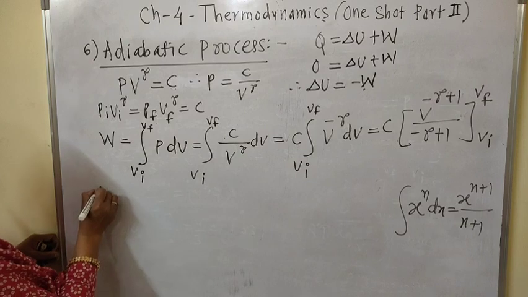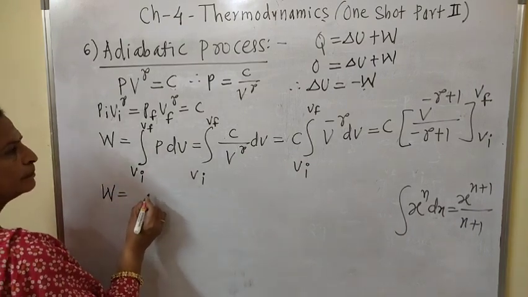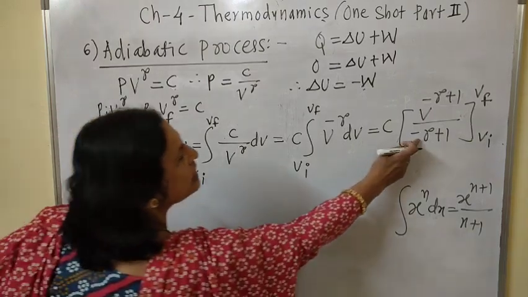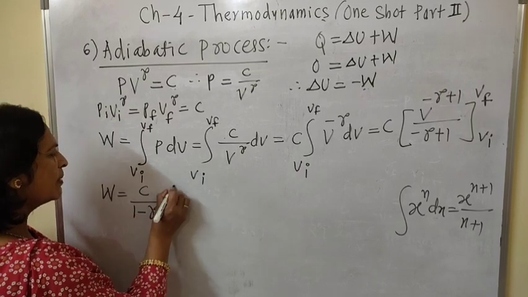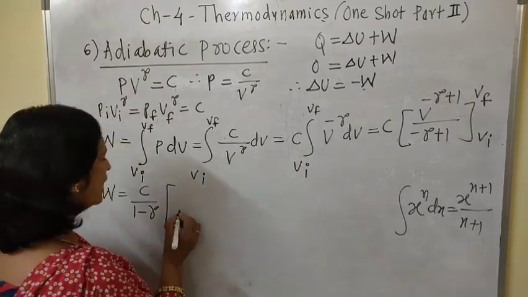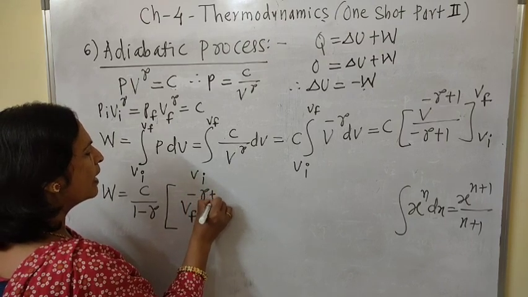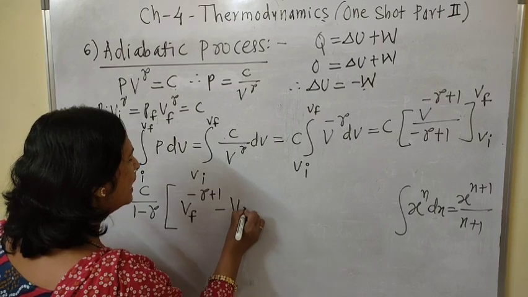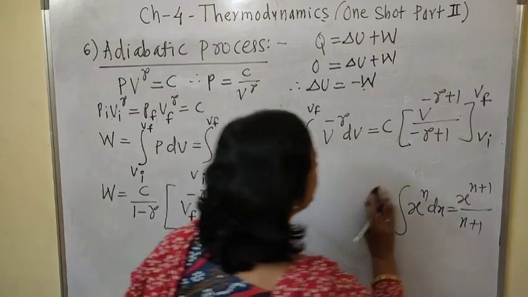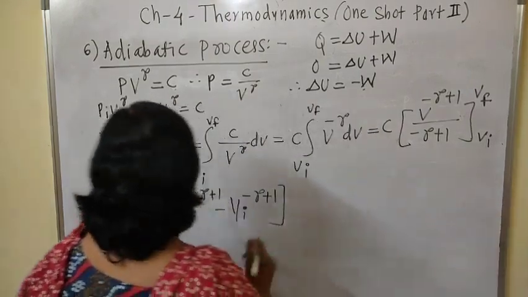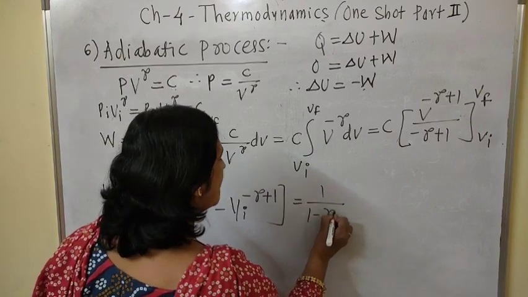Now W is equal to C divided by this, where minus gamma plus 1 is nothing but 1 minus gamma, and inside the bracket we can write Vf raised to minus gamma plus 1 minus Vi raised to minus gamma plus 1, with 1 divided by 1 minus gamma outside.